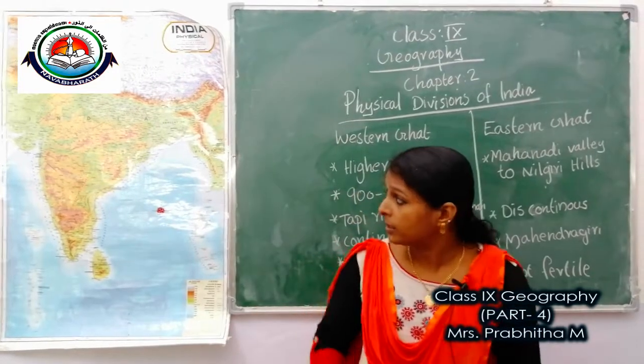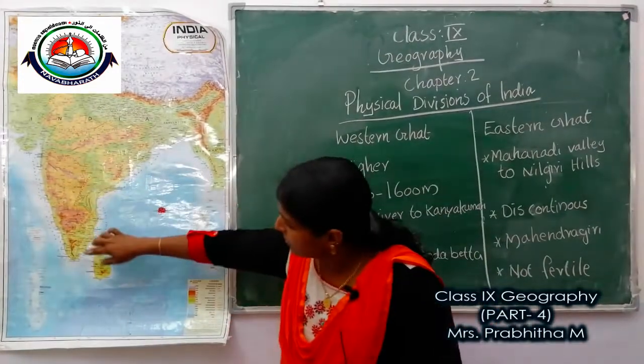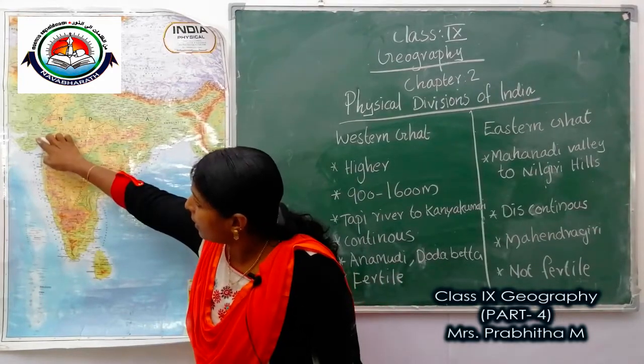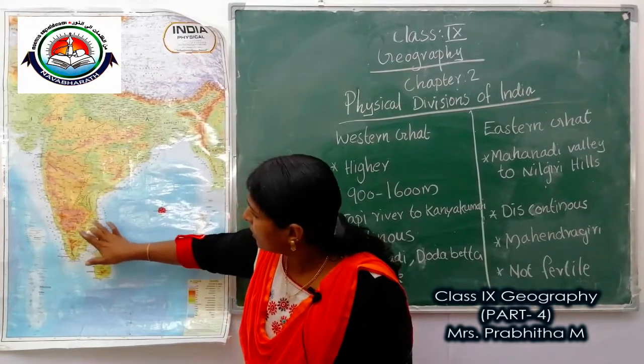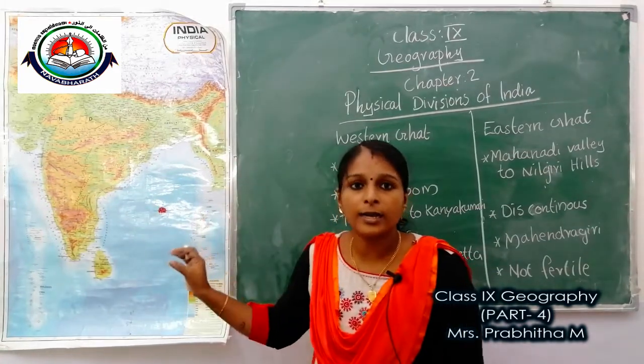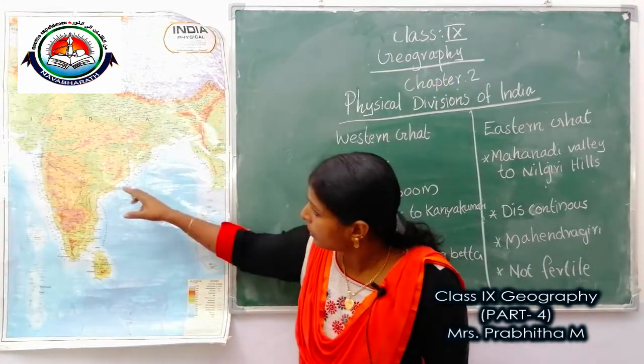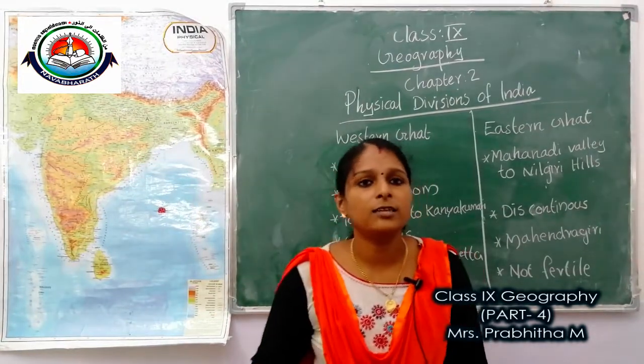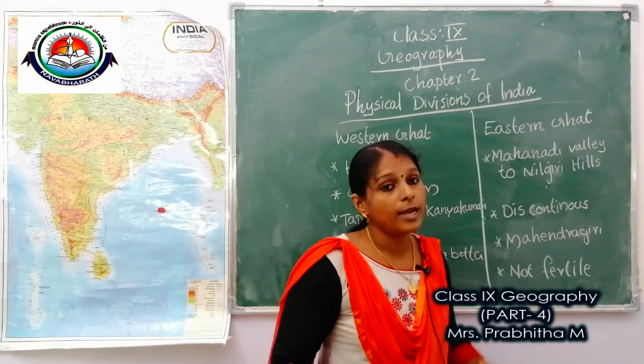We can see here Western Ghats start from here to Gujarat. Then here it is Andhra Pradesh, some part of Karnataka, Tamil Nadu and Odisha, West Bengal. These are the states over which Eastern Ghats extends.